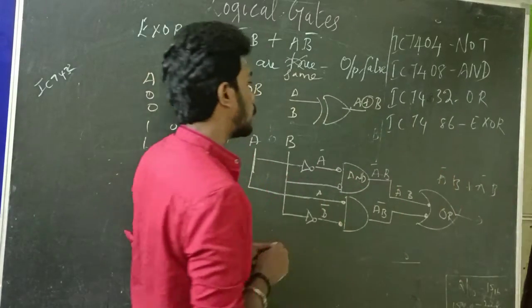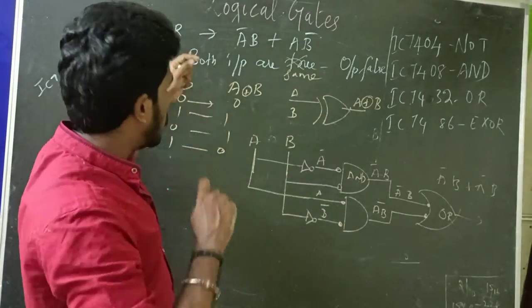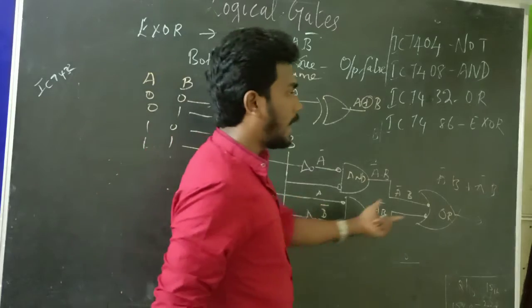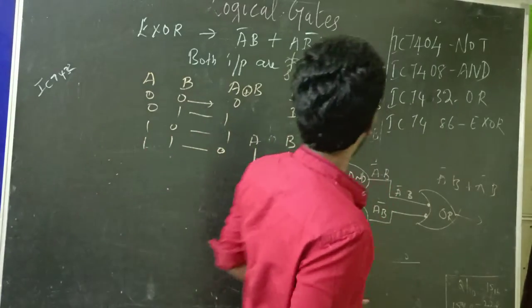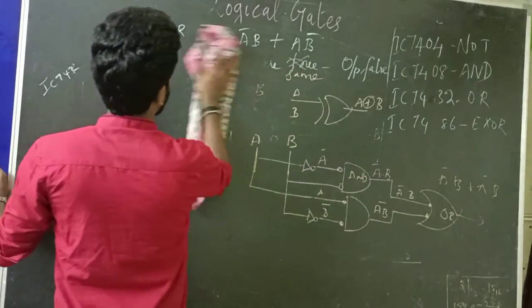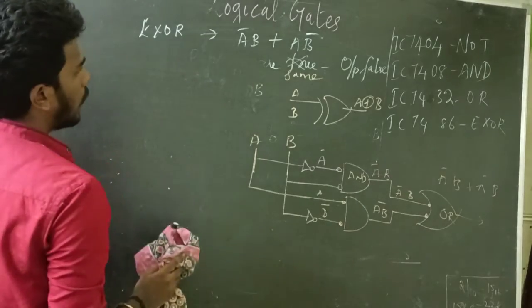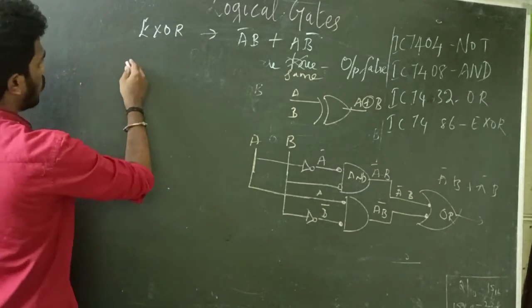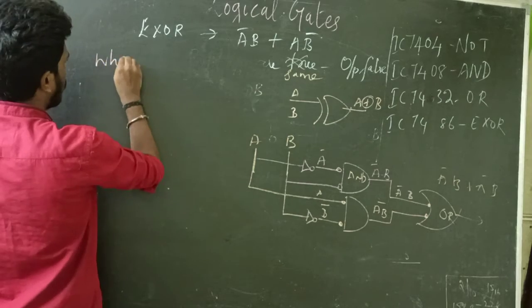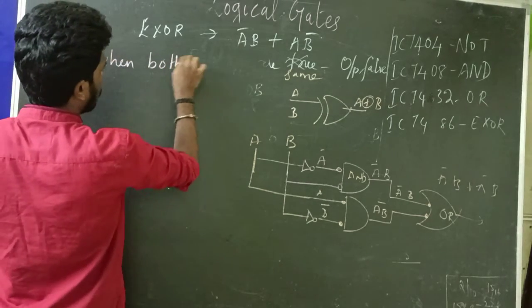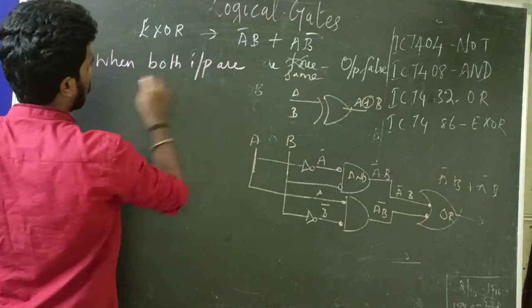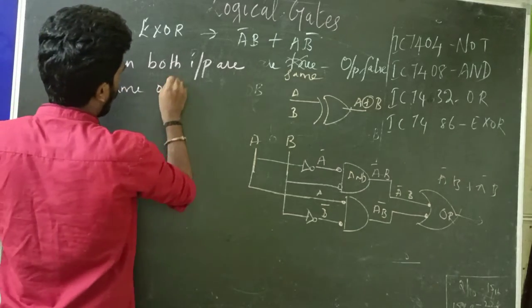So this is how you derive XOR using AND and OR operators. And the next one, we'll discuss XNOR. XNOR is nothing but the opposite of XOR. When both the inputs are the same, output is true.